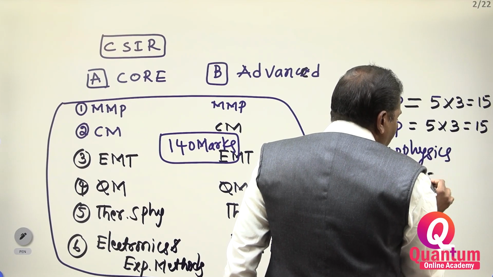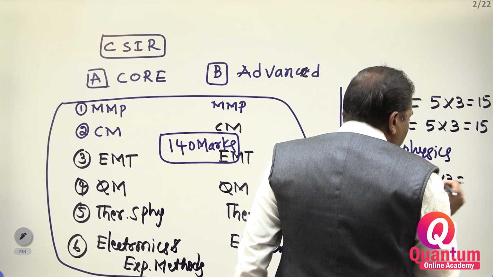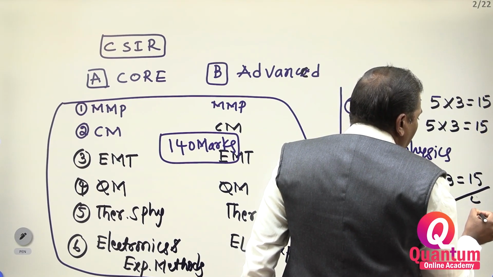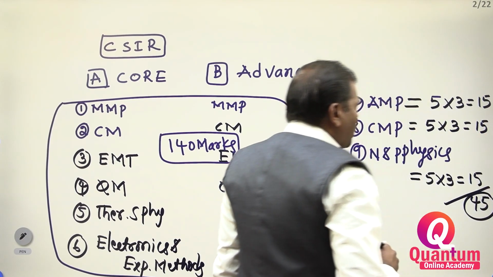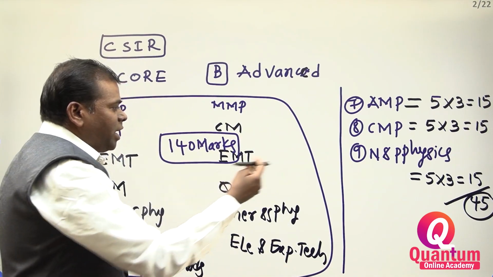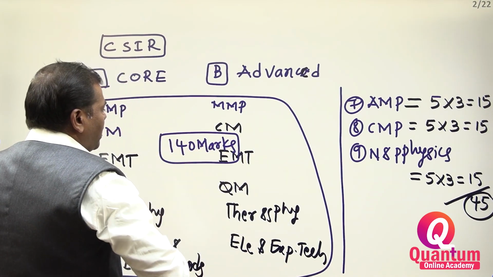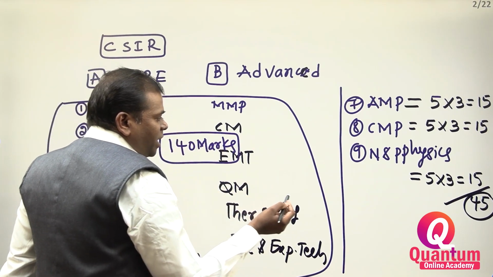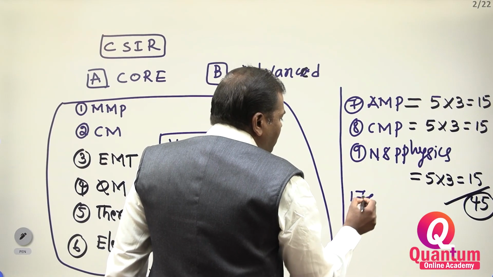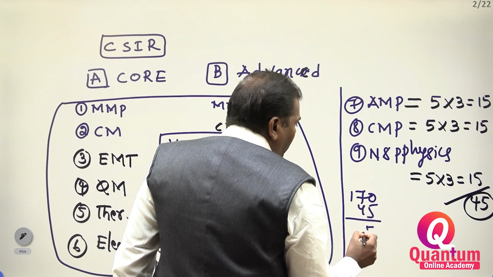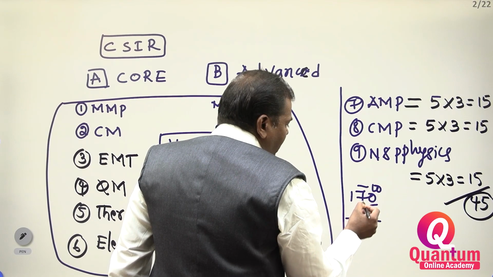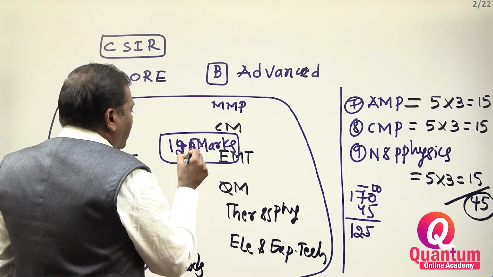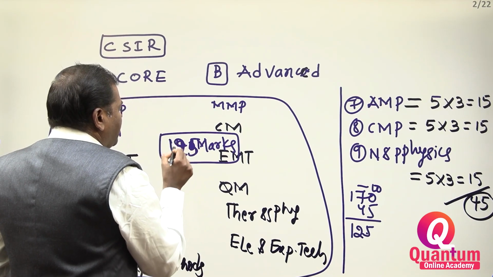In nuclear and particle physics, 5 marks questions, here also 15. Total, 45 marks you have to get. Sorry, you subtract 45 from 170, so you will get 125 from the other papers.